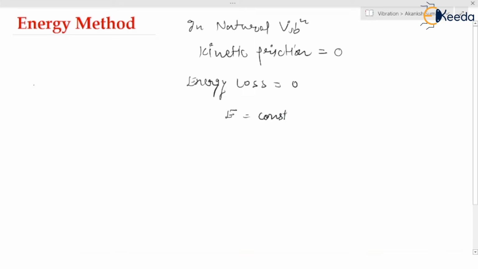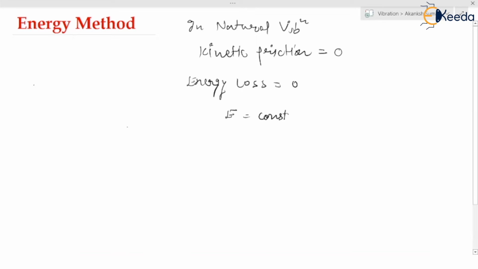Yes or no? Since in natural vibrations there is no kinetic friction, and we know that energy can be lost in the form of friction, if there is no kinetic friction there will not be any energy loss. Energy loss means change in energy of the system. If the energy loss is zero, there is no change in energy, that means energy is constant. Are you getting my point?